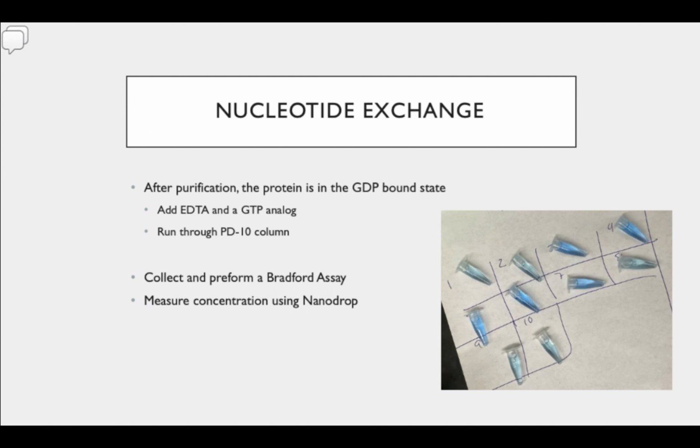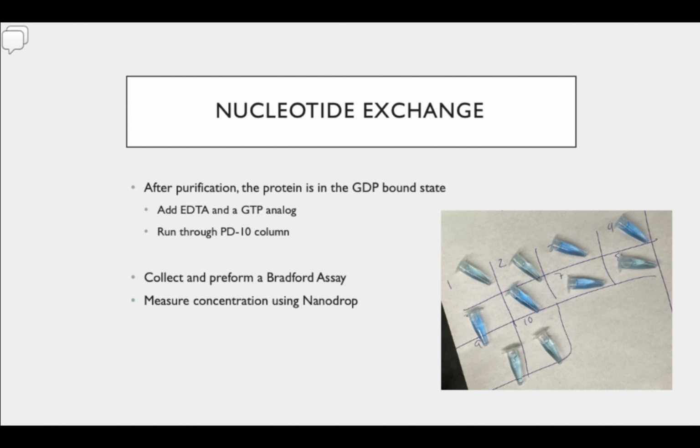After we have collected our protein, in order to do any kind of experiments, we want the protein to be in the GTP-bound, active state. But currently it's in the inactive state. So what we do is we perform a nucleotide exchange. We add EDTA and a GTP analog, and we allow it to sit for a few hours so that the GTP can bind. Then we run our protein through a desalting PD10 column.